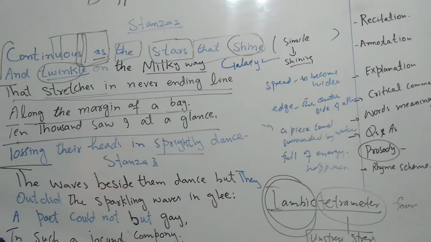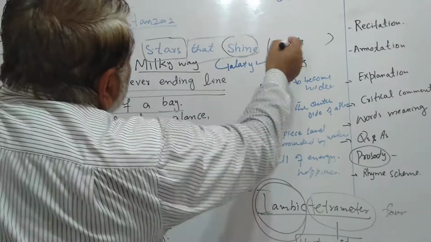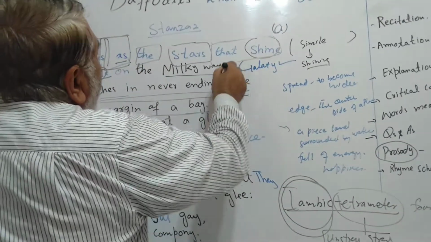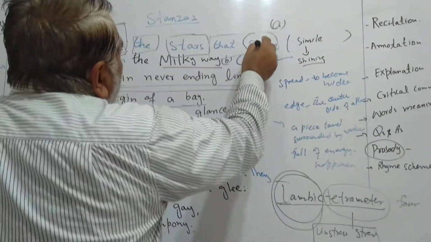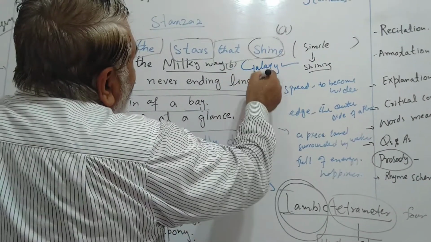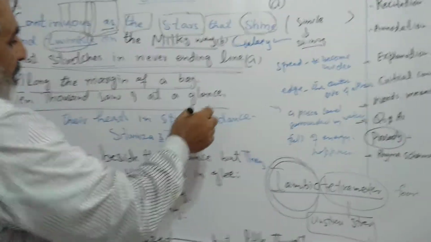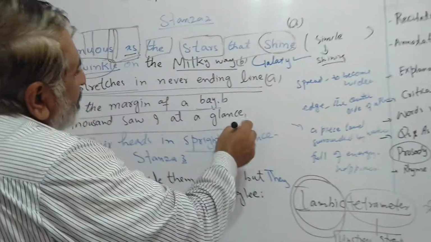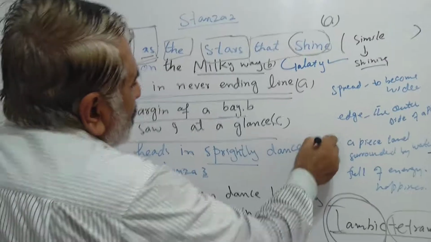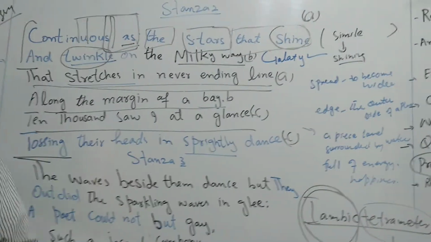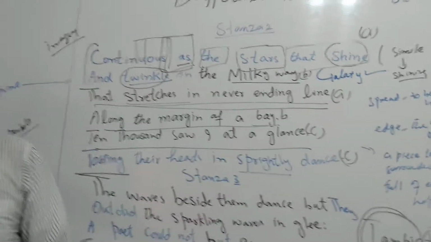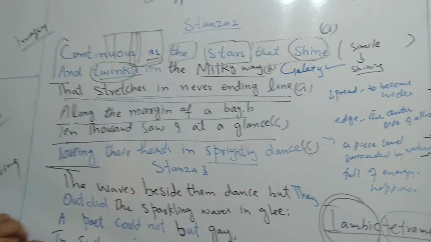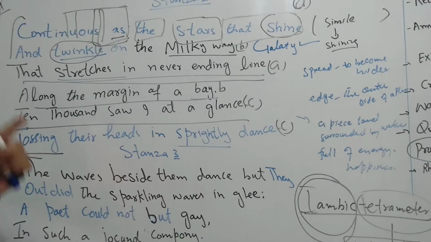The next point is the rhyme scheme. Suppose this is A and this is B, because they are opposite to each other. Then light and shine, they are similar. Then bay, but they are totally different. So we can say that the rhyme scheme of the poem is A B C C, which is regular. Okay, so you should try your best.